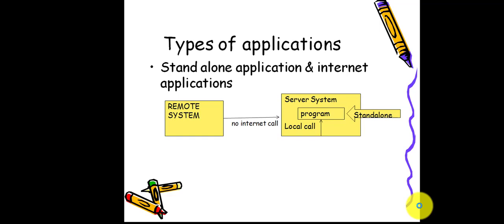I'll give an example. If you have an office communicator, all the office members communicate through it, and it works on your server system. You can communicate with the colleagues in your office, but not with a person who is not in your office.